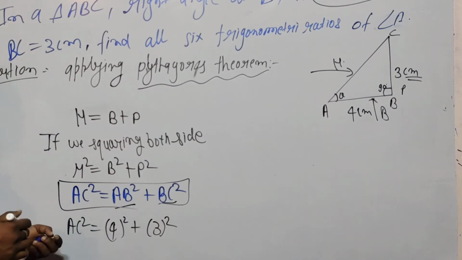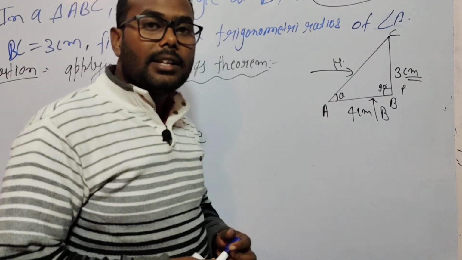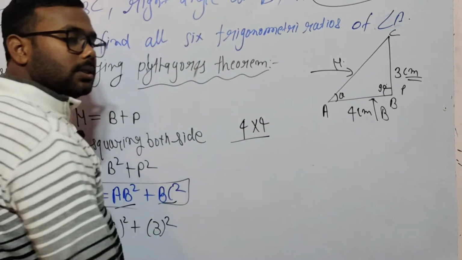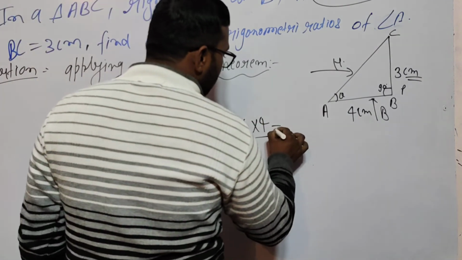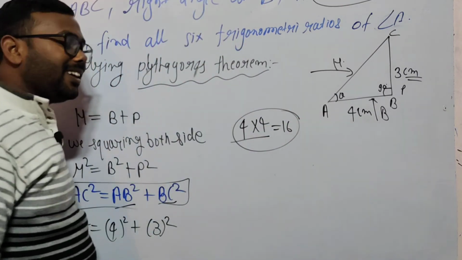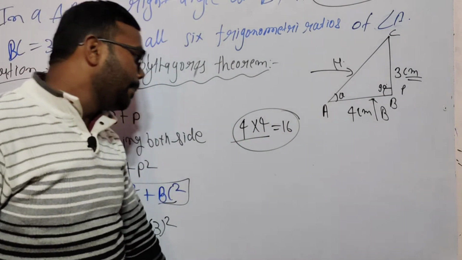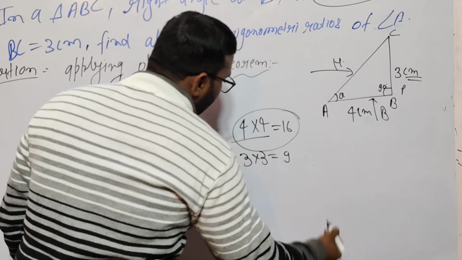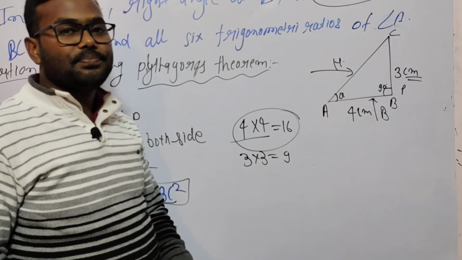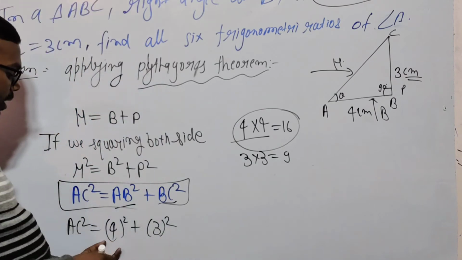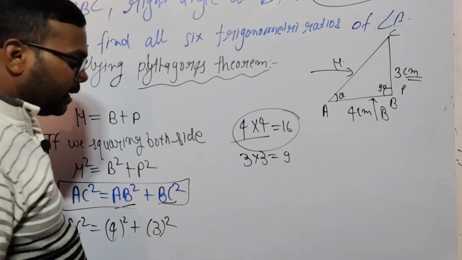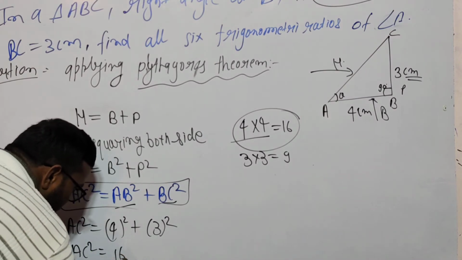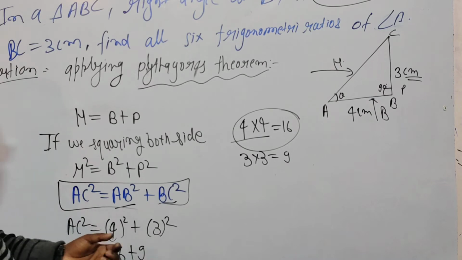To find the square, multiply the number by itself. 4 4s are 16 and 3 3s are 9. So AC square is equal to 16 plus 9.